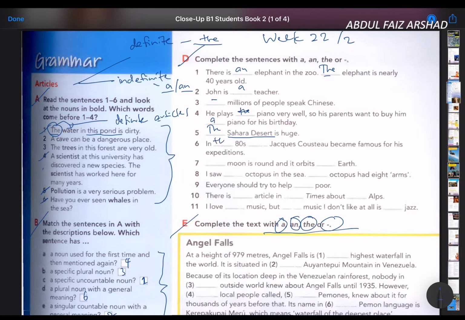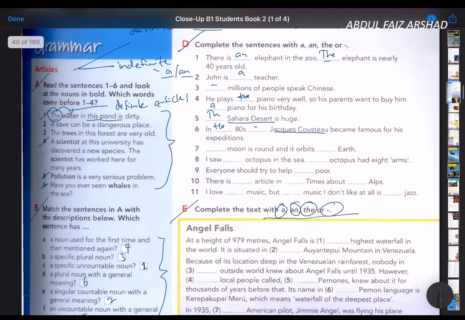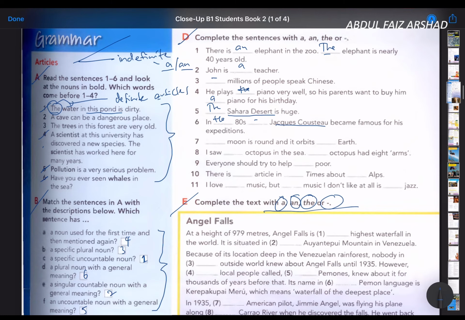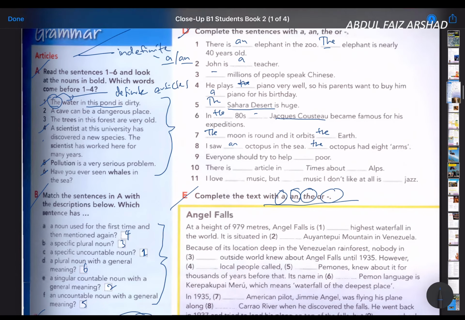And then no article there because this is a proper noun. Number 7, the moon. There's only one moon, and it orbits the Earth. Only one Earth, specific Earth, specific. Okay, I saw an octopus. The octopus. Everyone should try to help.